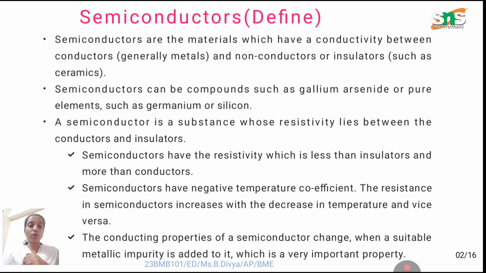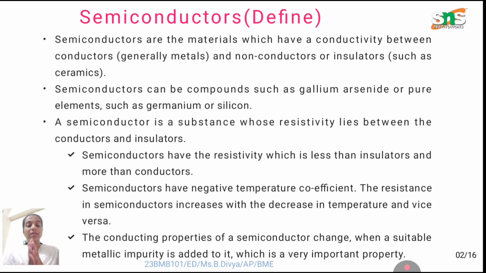The conducting properties of the semiconductor change when suitable metallic impurities are added to it. Conducting properties change according to the impurities added, which is a very important property.